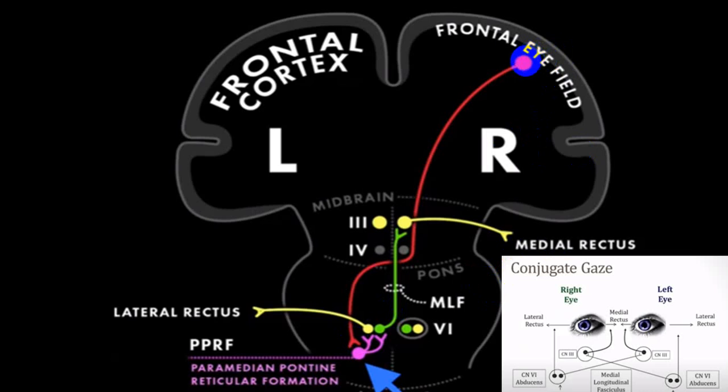Frontal field area. So that frontal field area center will give a stimulus to the opposite side. So the opposite side PPRF center, that is paramedian pontine reticular formation center, will be stimulated. From there you get two fibers. One fiber goes to the sixth cranial nerve, which supplies the lateral rectus. So this side eye will move laterally. So you will have a left side gaze, and another fiber is going to stimulate the nucleus which is present